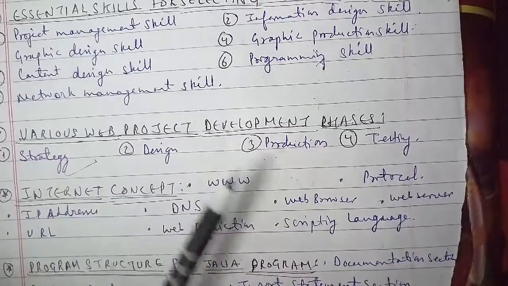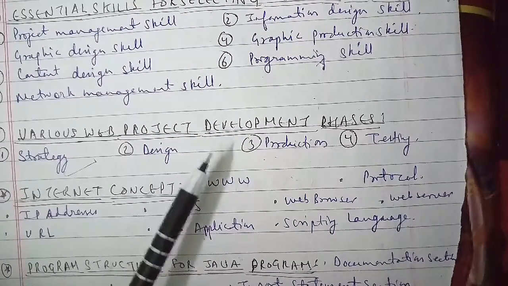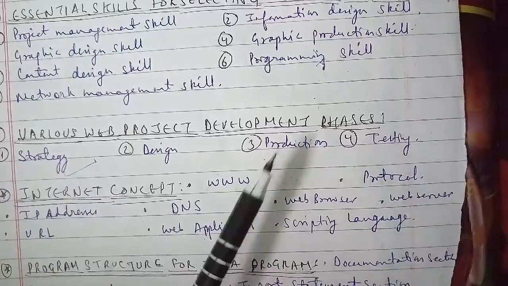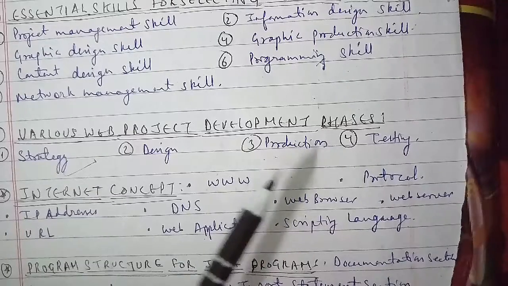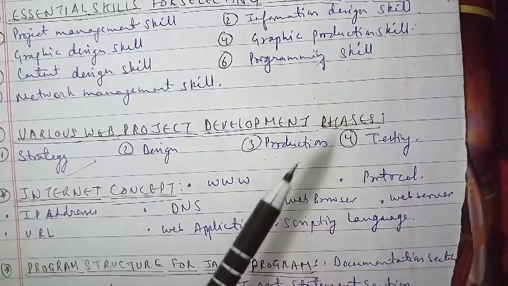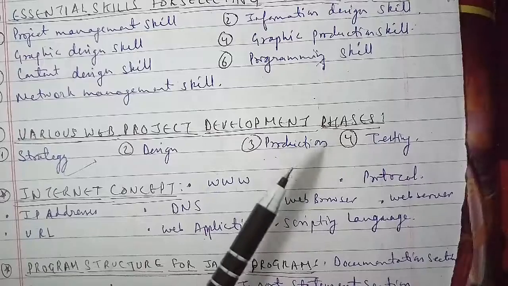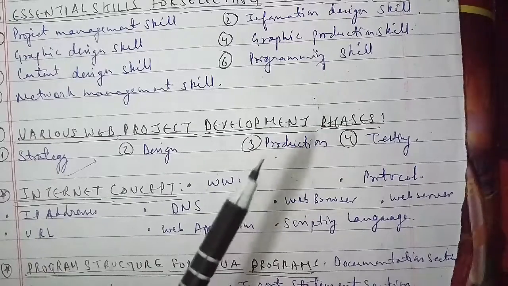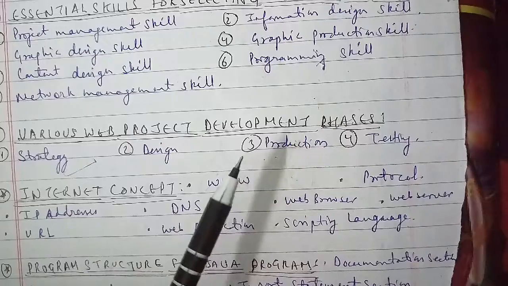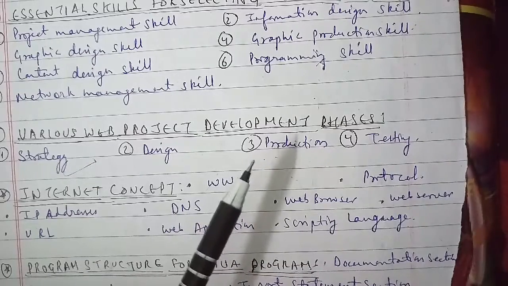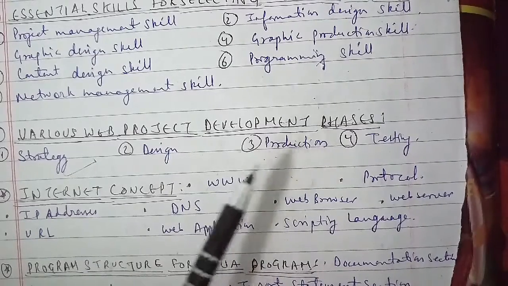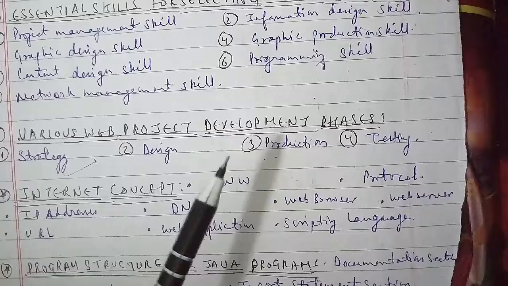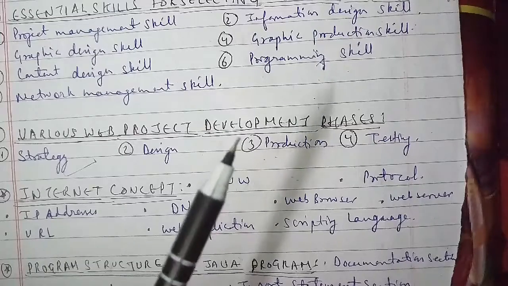In the internet concept, the internet is a massive network of networking infrastructure. It connects millions of computers together globally, forming a network in which any computer can communicate with any other computer in the network as well. With the internet concept here, the first is the WWW, and then the protocol, IP address, DNS, web browser, web server, URL, web application, and scripting languages.